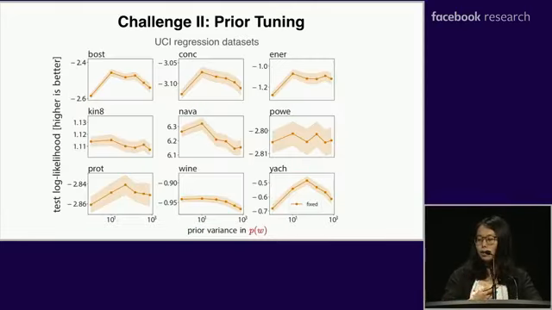Here I show why it's critical. We apply a Bayesian neural network using variational inference to 9 different UCI regression data sets. Each subfigure is one data set. The x-axis is different choices of prior variance. The y-axis is the test log likelihood. The higher, the better. And we can see the likelihoods are not that consistent across different choices of prior variance. They're pretty sensitive. So a general solution would be cross-validation. But here we want to use an empirical Bayes method to automatically select the optimal prior variance instead of using cross-validation.